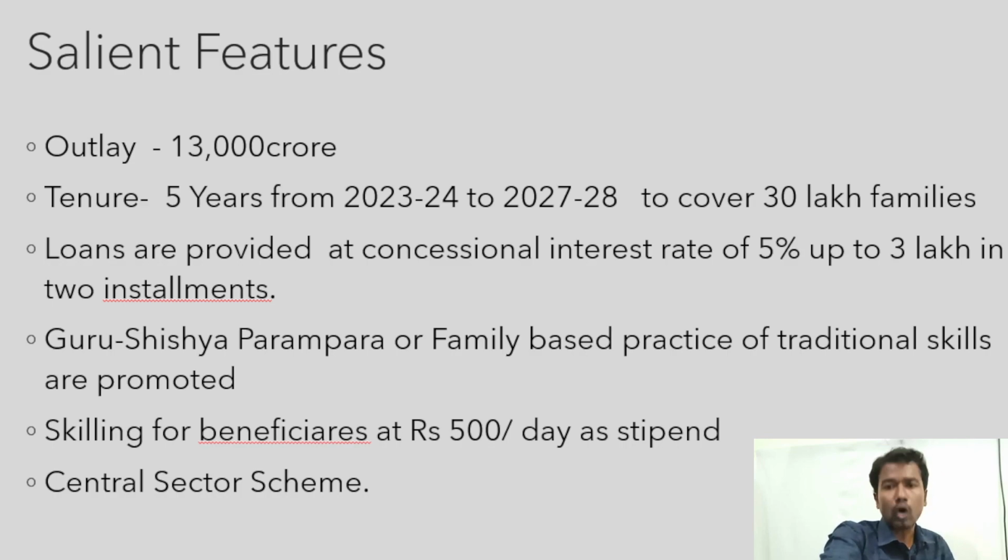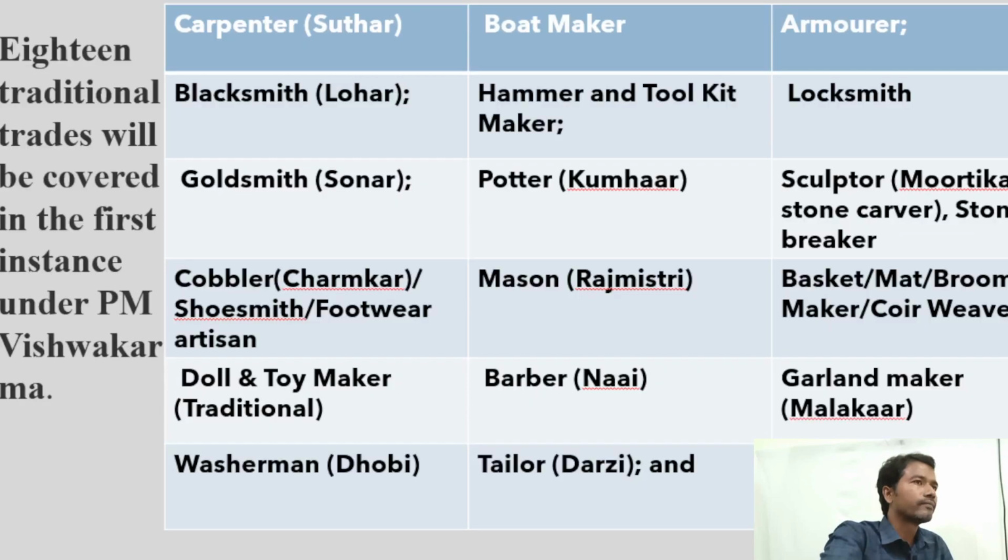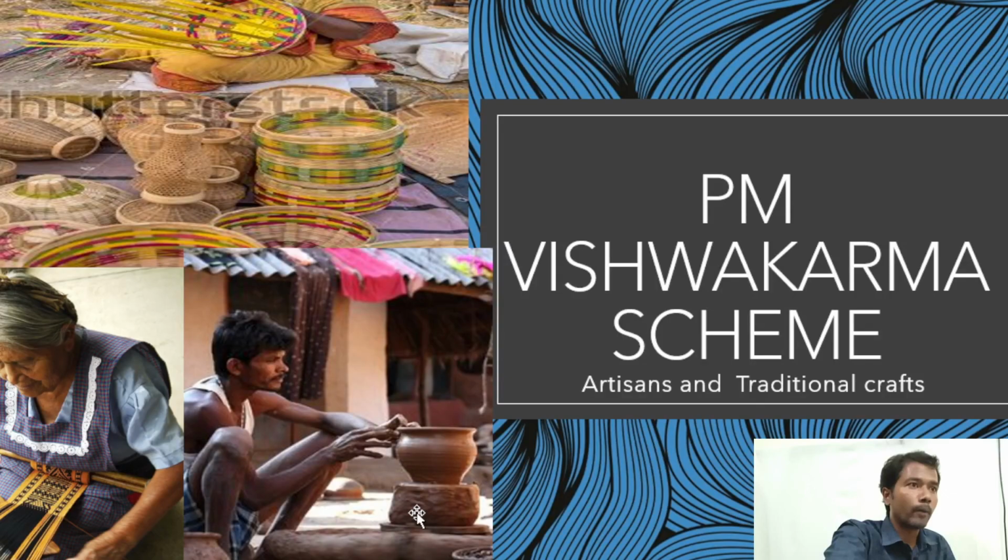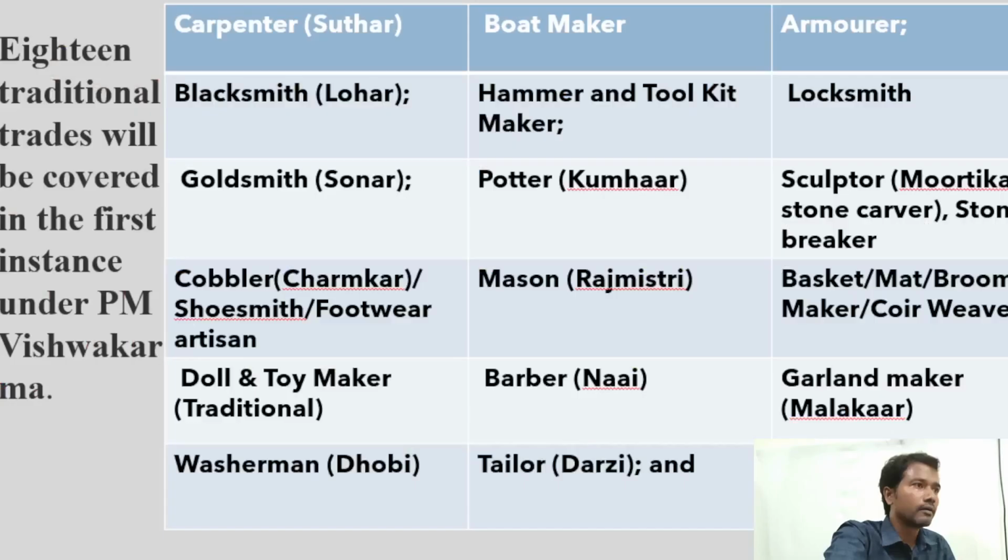So let us see another salient feature. How many occupations are covered? The answer is 18 traditional trades. 18 traditional trades are covered. What are the trades? So you can see it. It can be a blacksmith, or a hammer maker, whoever is an expert in making hammers. Locksmith, the person who makes locks. Goldsmith, potter. You know potter, right? This person is a potter.